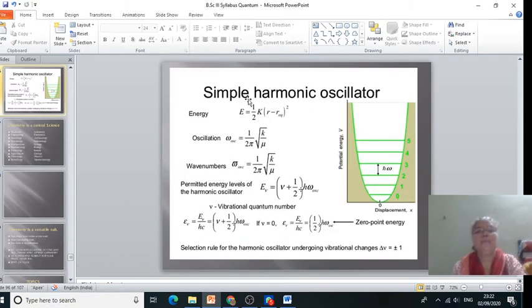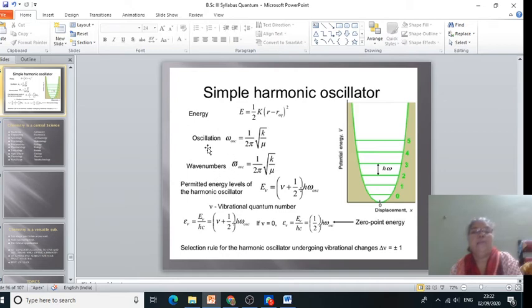Then as per the Schrodinger wave equation, the oscillation frequency of a simple harmonic oscillator is given by omega oscillation equal to 1 by 2 pi into square root of K by mu, where K is the force constant and mu is the reduced mass.